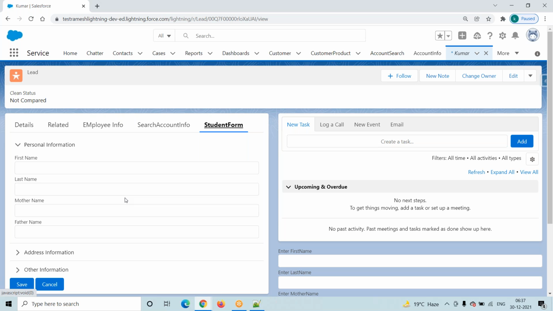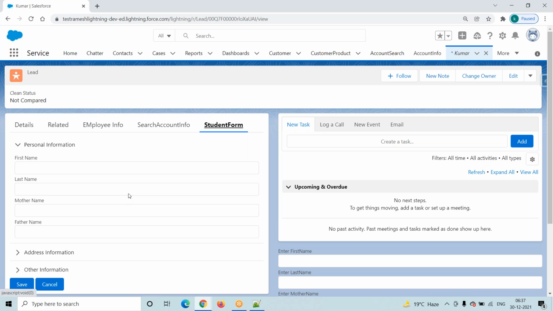That is what my client is expecting. My client is expecting one lead record. In the lead record, we have one tab, that is nothing but the student form. In that tab, in that form, there is some UI where we have to make some changes. What kind of changes? Forget about that. Then what do we have to do?